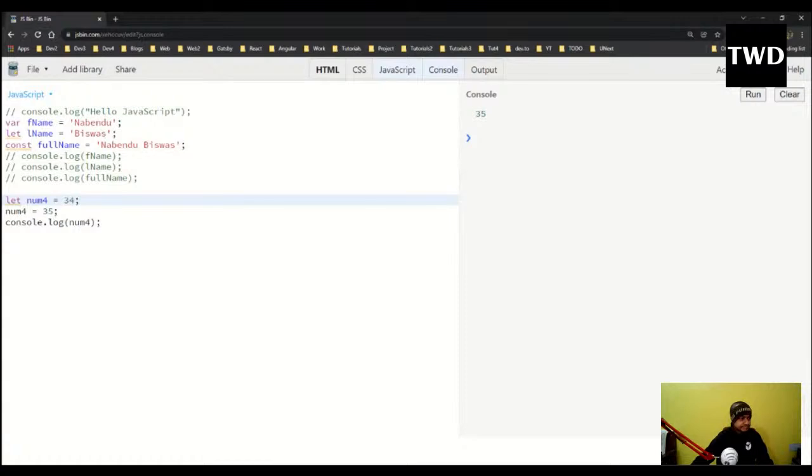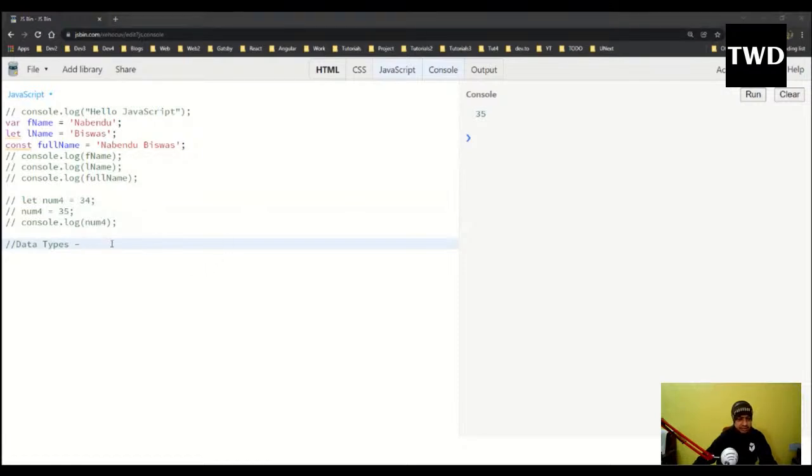Then we are going to learn about data types in JavaScript. Just like any other programming language, we have data types in JavaScript. There are 6 data types. One is string, second is number, third is boolean, null, undefined and symbol. So these are the different data types in JavaScript.